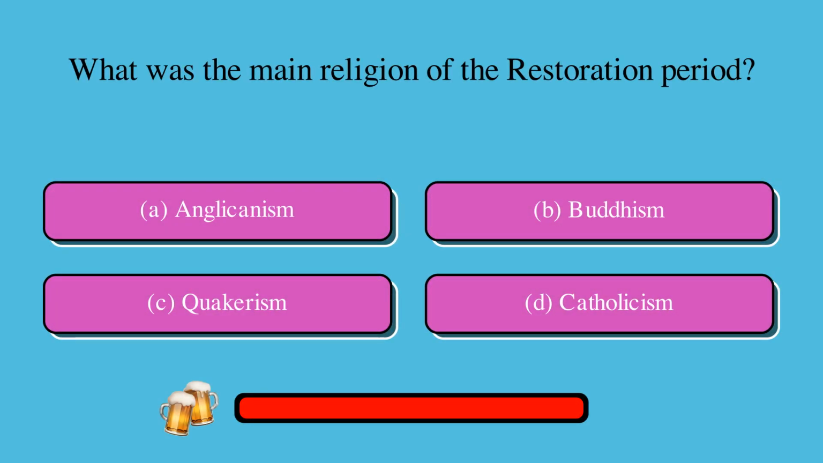What was the main religion of the Restoration period? Is it A, Anglicanism, B, Buddhism, C, Quakerism, or D, Catholicism? The correct answer is A, Anglicanism.